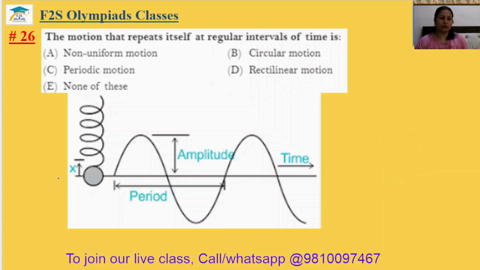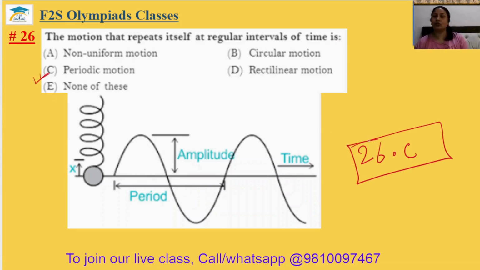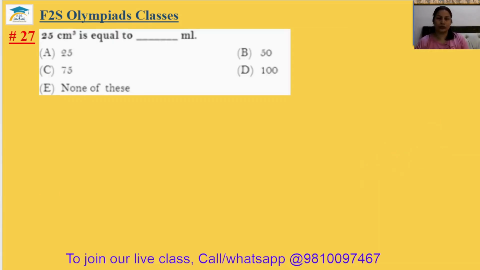Question number 26. The motion that repeats itself at regular intervals of time is called? It means periodic motion. The 26th answer is option C. Vibratory motions are also periodic motion. Question number 27. 25 centimeter cube is equal to? So 1 centimeter cube is equal to 1 milliliter. So 25 centimeter cube is equal to 25 milliliter. The 27th answer will be option A.